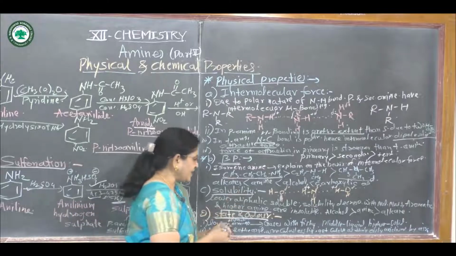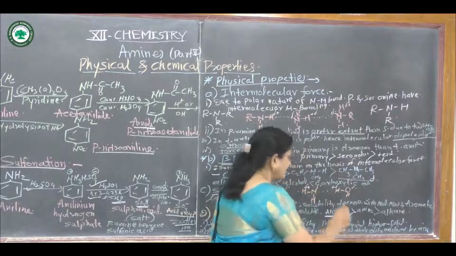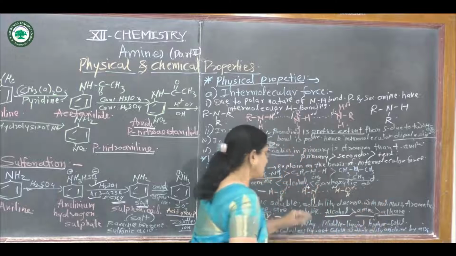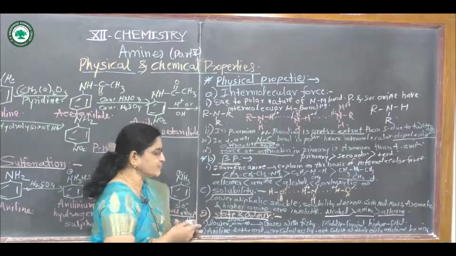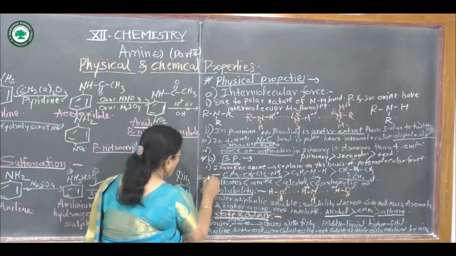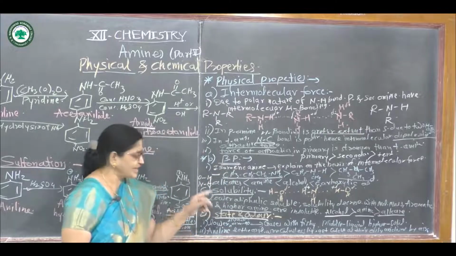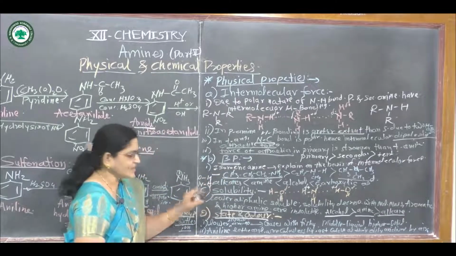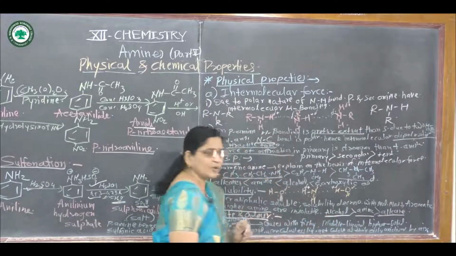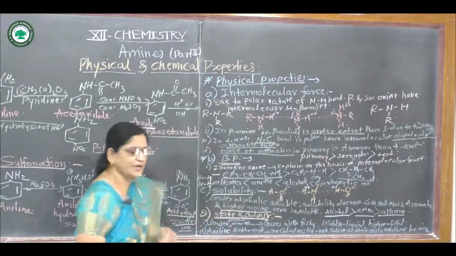Again, the order of boiling point is alcohol having greater boiling point than amine, than alkane. Alcohols have greater boiling point because the hydrogen bonding in alcohol, the OH bond, is stronger than the NH bond. The OH bond in alcohol is stronger than the NH bond in amines. Hence the boiling point of alcohol is greater than that of amines, which is greater than that of alkanes.